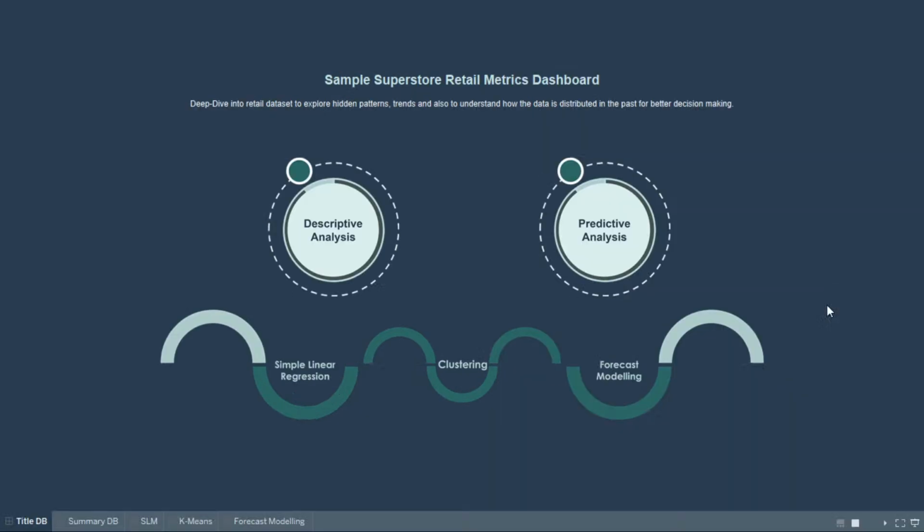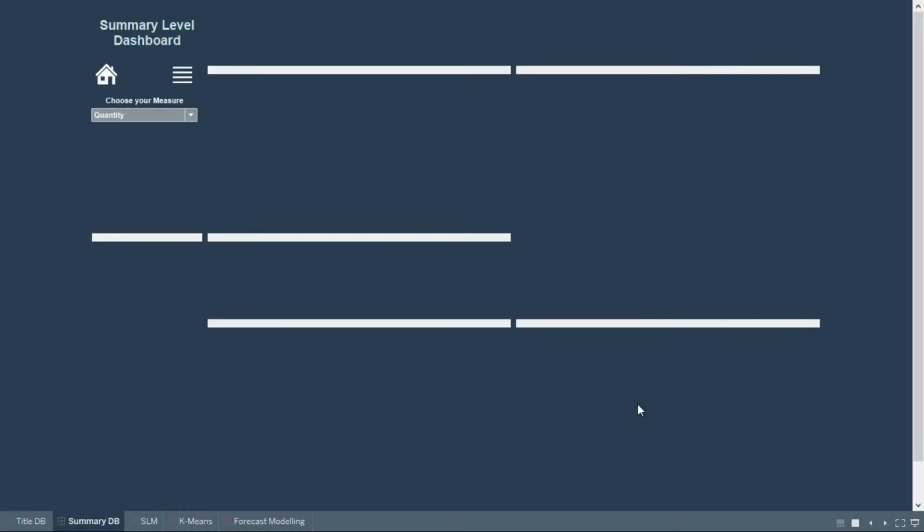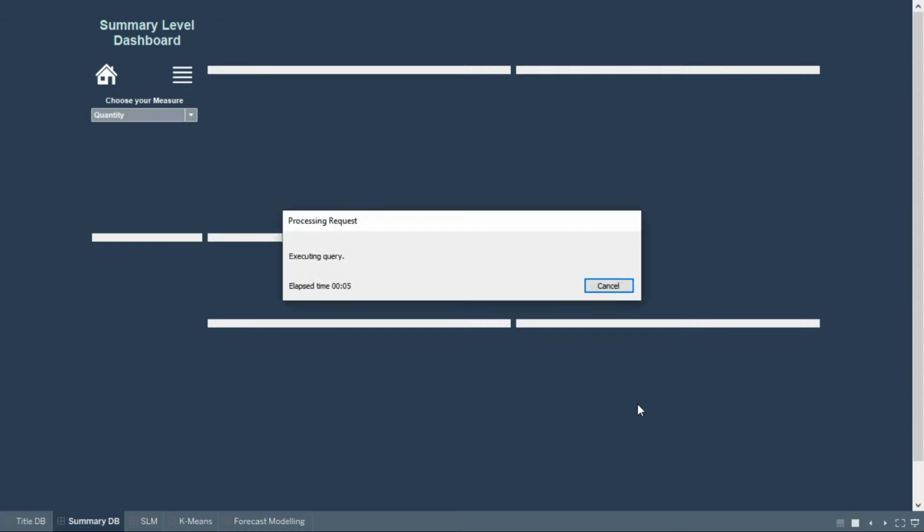If you see this, it's a dashboard that I have built from Sample Superstore, a Retail Metrics dashboard. It has two buttons. One is descriptive analysis, another one is predictive analysis. As soon as I click on this, it will take me to another sheet, which is navigation, which will show me all the summary information, all the basic descriptive information. The descriptive analysis output will be shown.